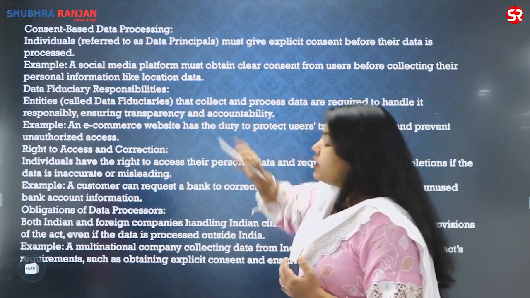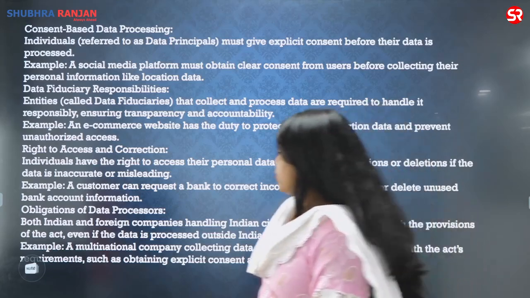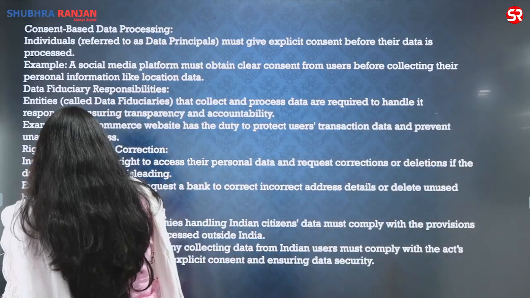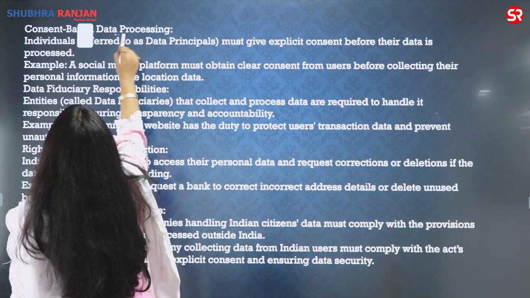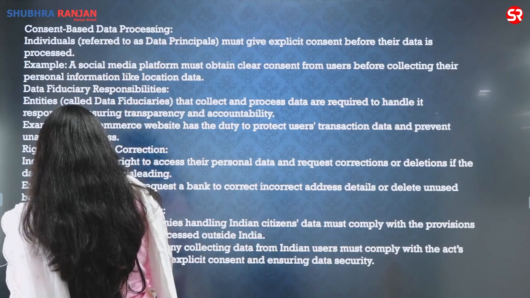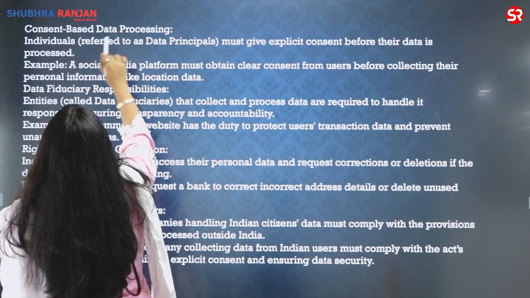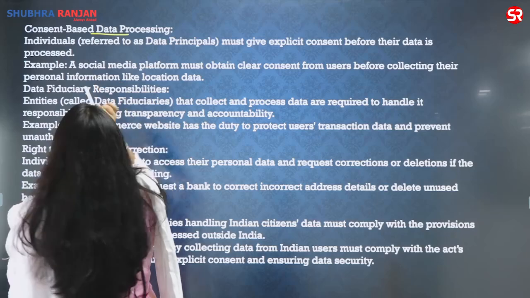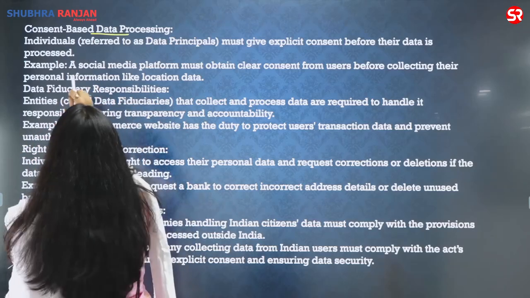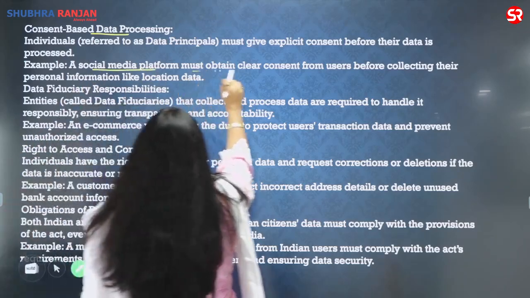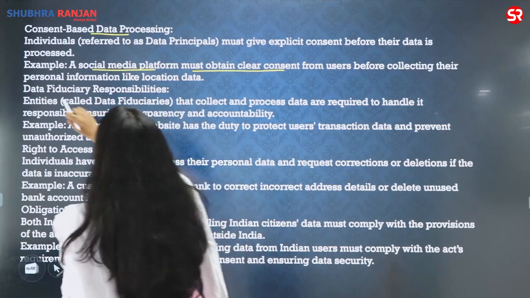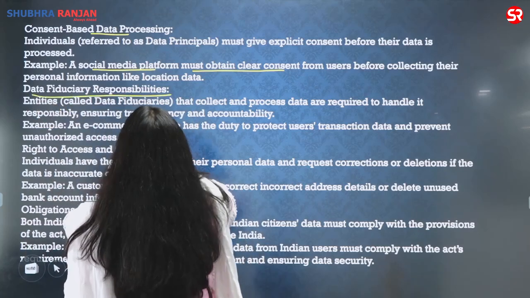These are the different parts that you have to mention in this answer. You have to talk about consent-based data processing, that is, explicit consent should be asked. A social media platform must obtain clear consent. Data fiduciary responsibilities. What is a data fiduciary?